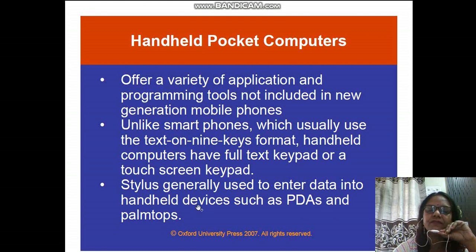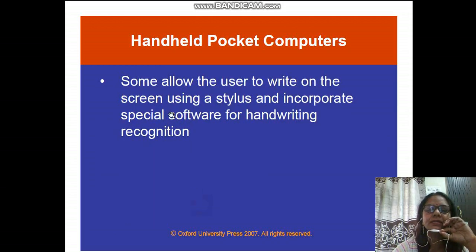So what we are basically talking about are the old things which are now already implemented in the new generation. Okay, so some allow the users to write. You were able to write using those stylus pens. Now you are able to write using the text pad and your touch screen only. So those software were incorporated only to use with the stylus pen for handwriting recognition, like digital signatures. Nowadays you can do a digital signature even with your finger, the software is available.